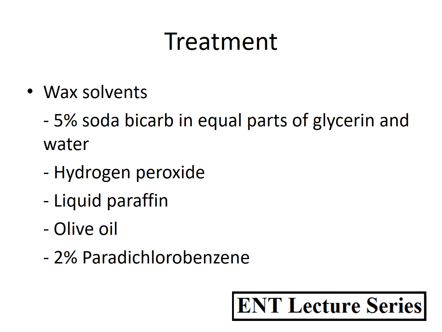So this mixture is put in the ear 2 to 3 times a day for 3 to 5 days. It will soften the wax. Other such wax solvents are hydrogen peroxide, then liquid paraffin, olive oil, and the commercial wax solvents which are available, they include 2% para-dichlorobenzene. So all these wax dissolving agents will soften the wax and then it will be easy to remove.